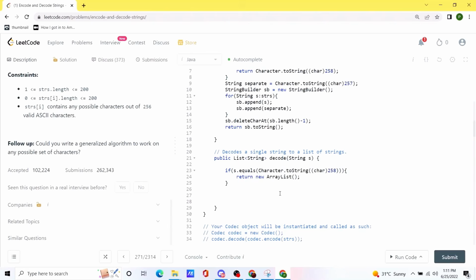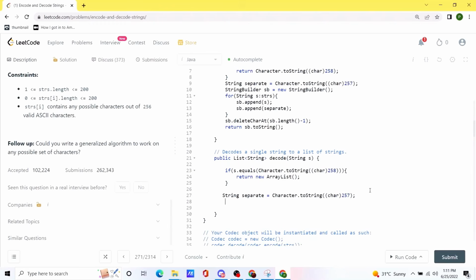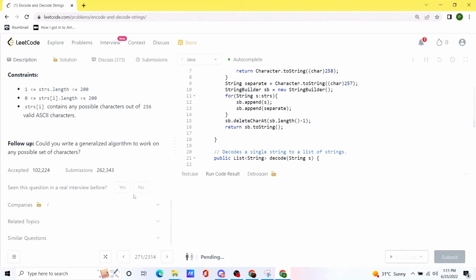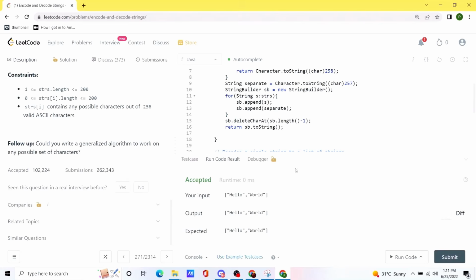So let's just assign a new character. All we have to do is just return an array list where we are going to separate based on this given separate character. And that's it. Let's try to run this code. Okay, seems like our solution is working as expected. Let's submit this code.